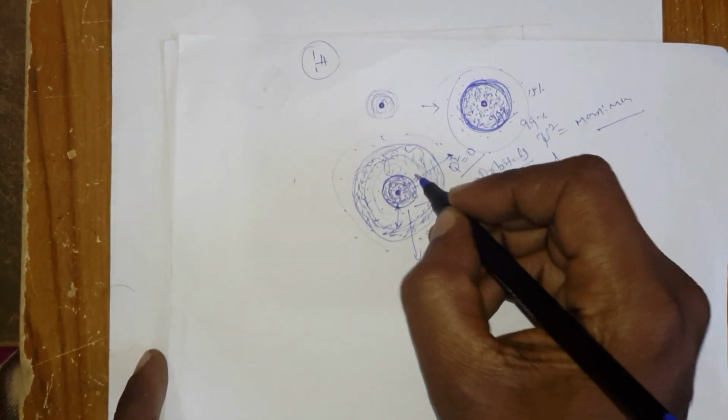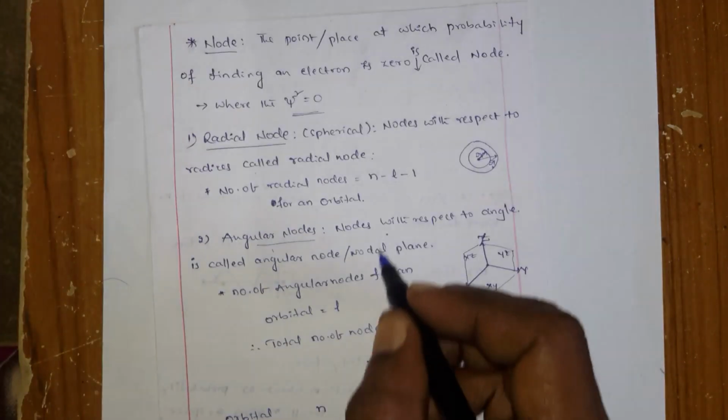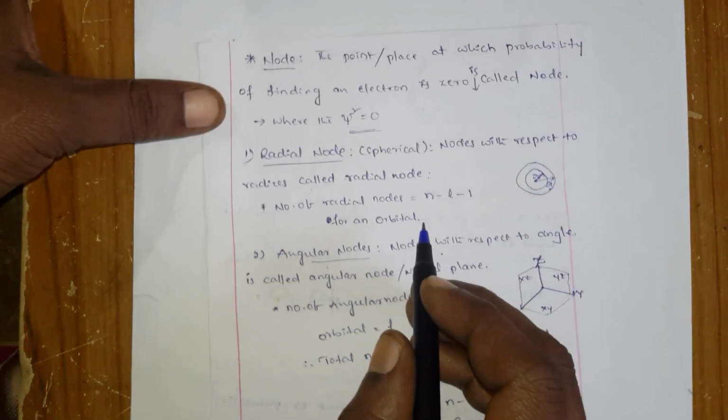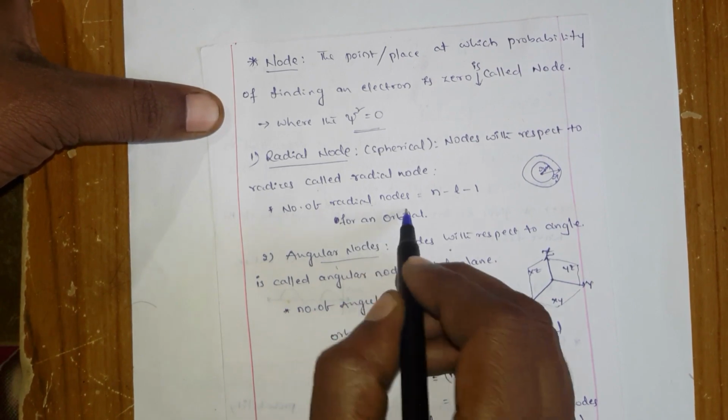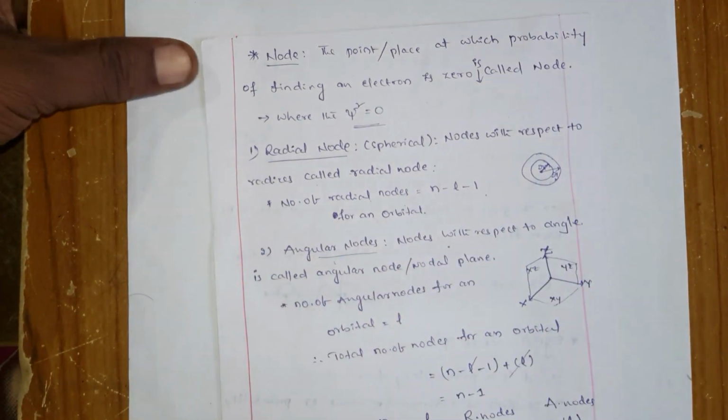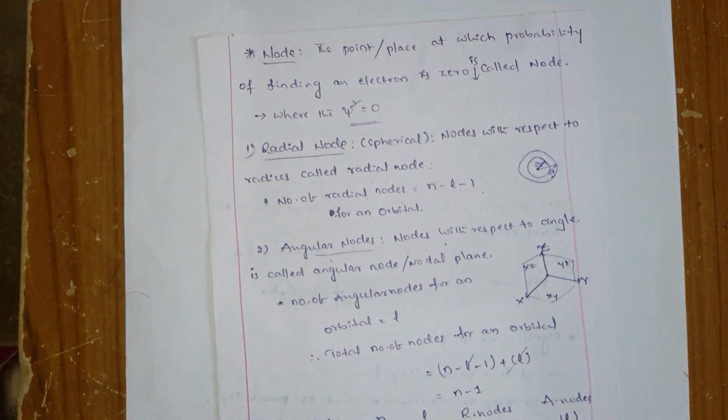So these nodes you call radial nodes, that you can understand very easily. The number of radial nodes is equal to n minus L minus 1. What is n? The n is nothing but the principal quantum number, L is the azimuthal quantum number, and minus 1. You will learn these later, quantum numbers. You already know the principal quantum number and azimuthal quantum number.